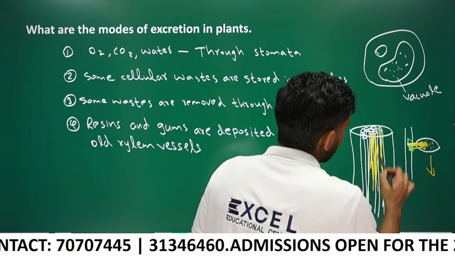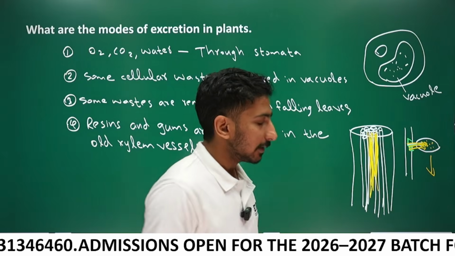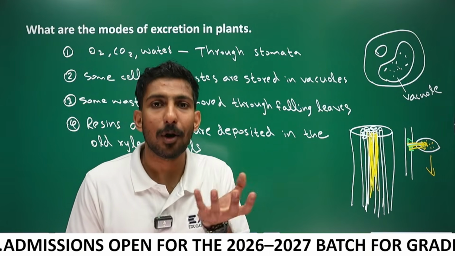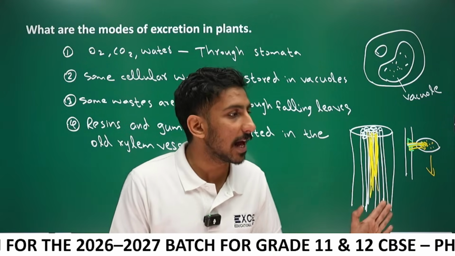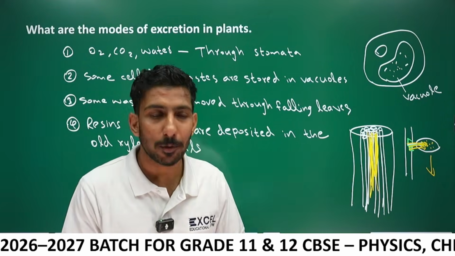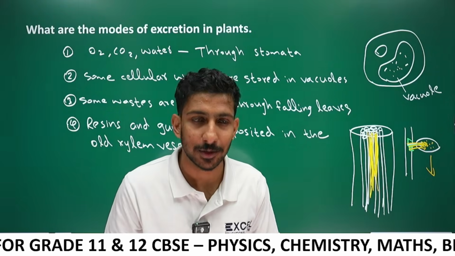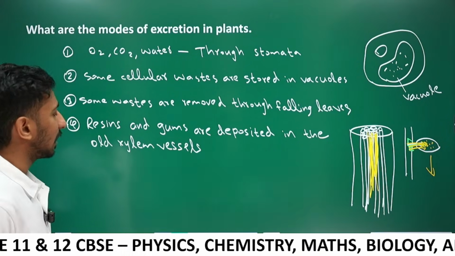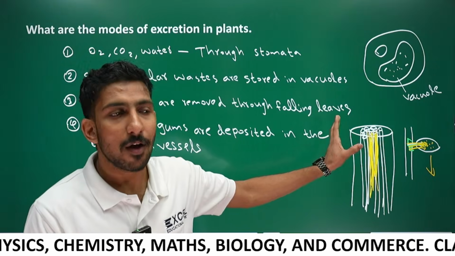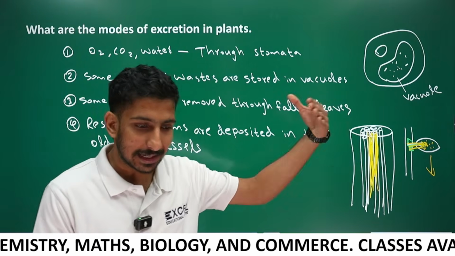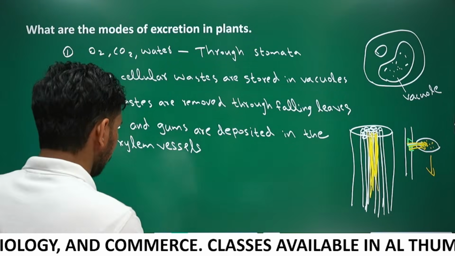They will deposit the resins and gums in the old xylem vessels, so that the xylem vessels in the center will be blocked. The old xylem vessels will not be able to transport water further. But no problem, the comparatively younger xylem vessels are still open. Understood? So resins and gums are deposited in the old xylem vessels. It may block the transport of water through them, but the younger xylem vessels are still open, and water transport can occur through there.